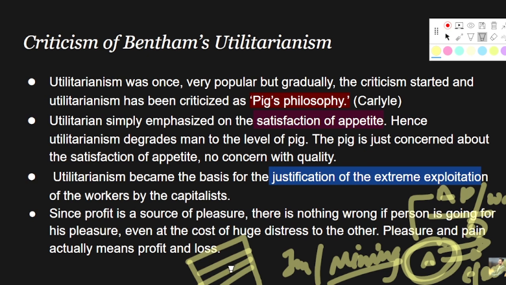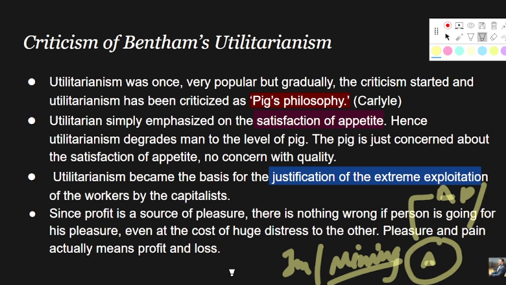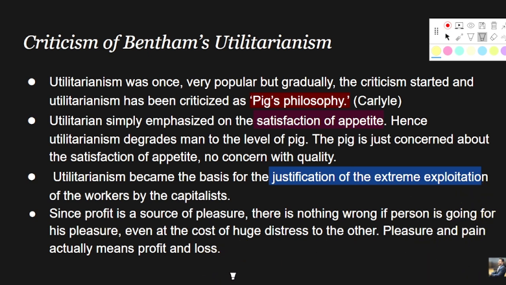So this is what the critics are criticizing in Bentham's concept of utilitarianism: that if pleasure was the only concern of humans, it came at the cost of distress to others. They ended up neglecting the distress it caused to others.